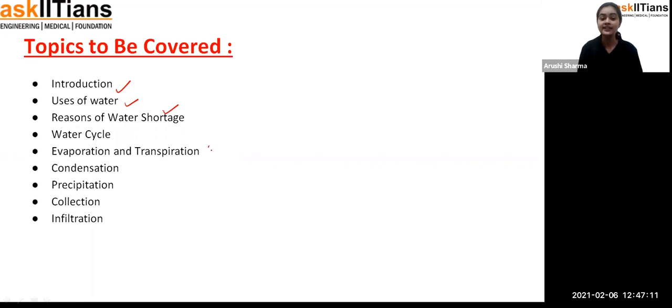Then the water cycle: how the water cycle works, and all the steps or processes involved in the water cycle. Okay, so don't worry, this is very easy. We are going to start with all of these topics, and they're very easy. Don't worry, because it's a very easy chapter. Fine. Now let's start with the chapter.